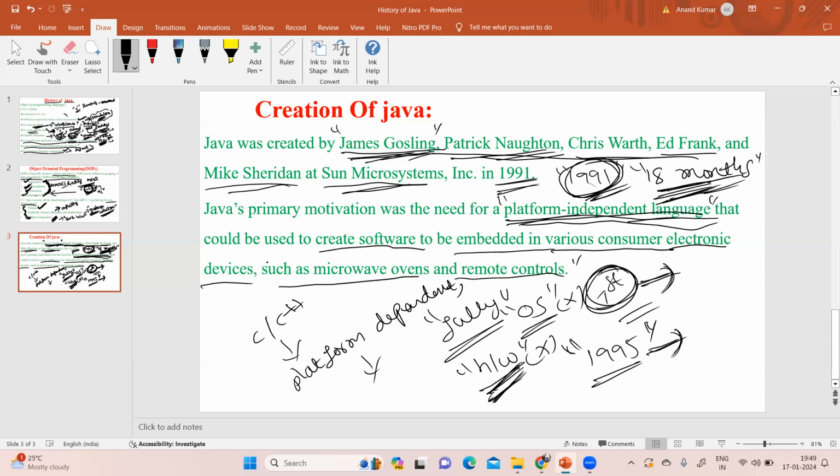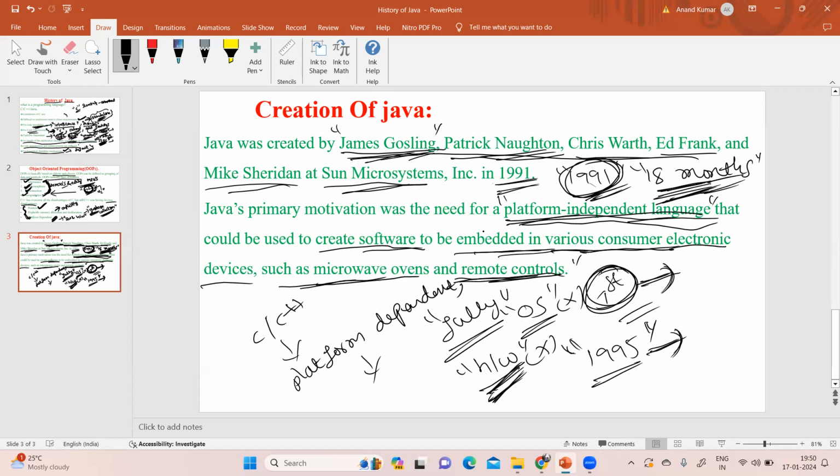Initially, they created some software using Java, and those were embedded in various consumer electronic devices. So these are the devices.